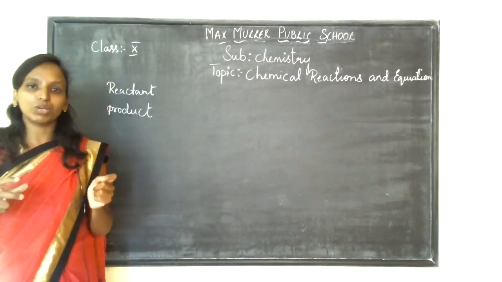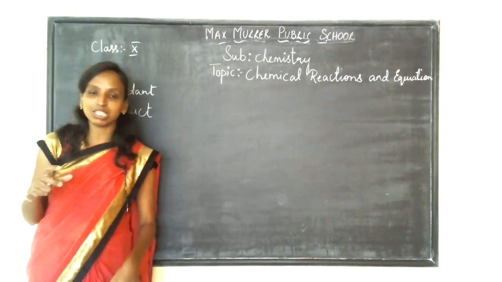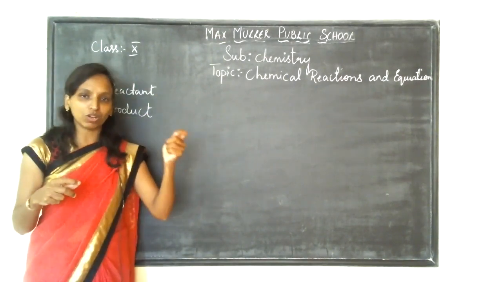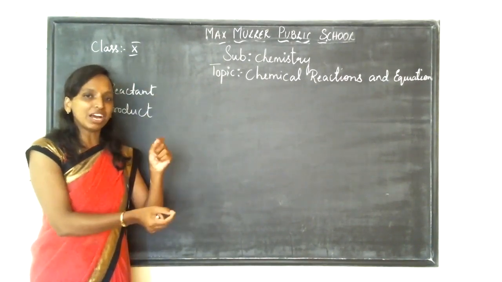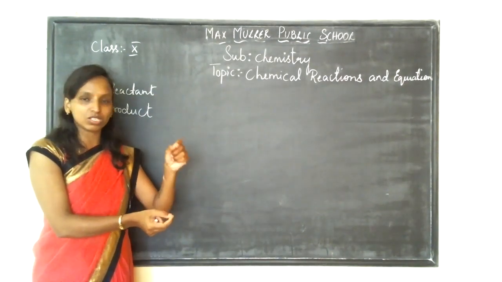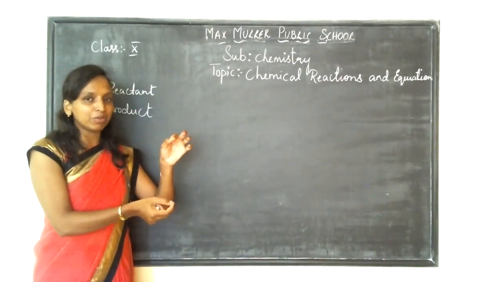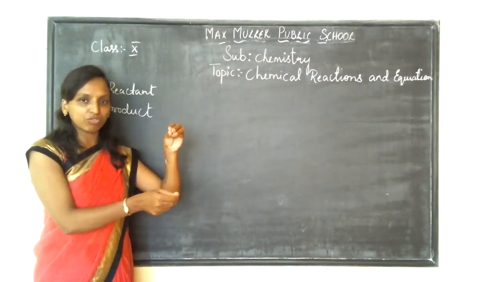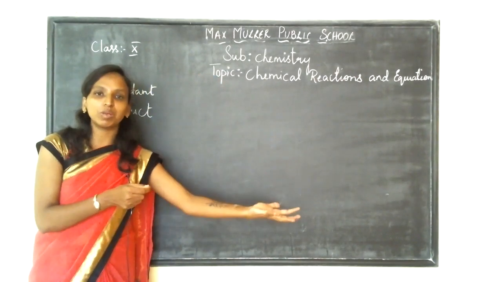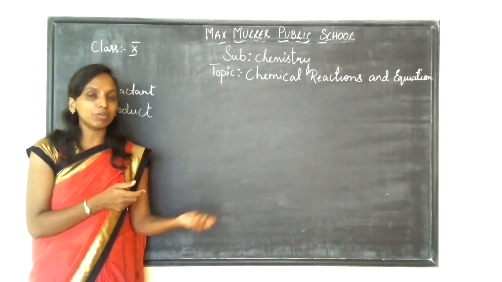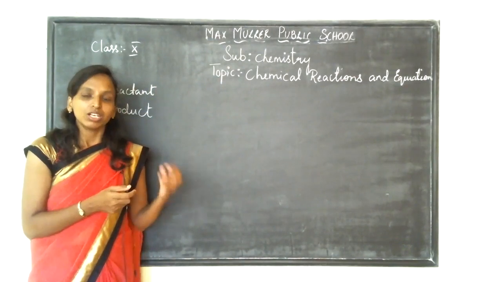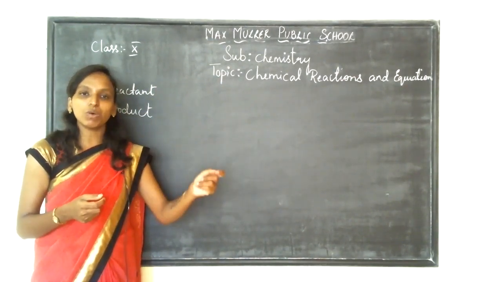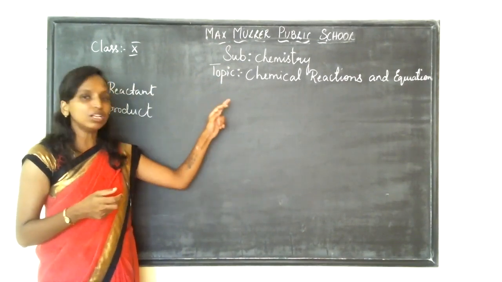For example, we have already studied physical change and chemical change. When you take paper as one of the reactants, and I fire it in the presence of oxygen, it is going to burn. The paper reacting with this fire, the newly formed substance will be the ash. Finally, what I obtain is ash powder, right? That ash is the new substance which is formed. That is what is called a chemical reaction.